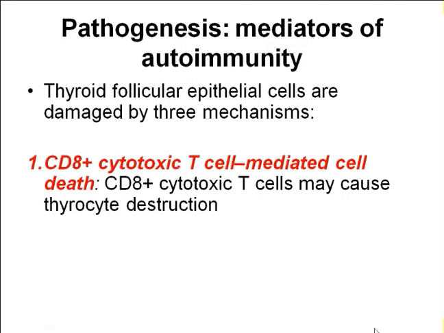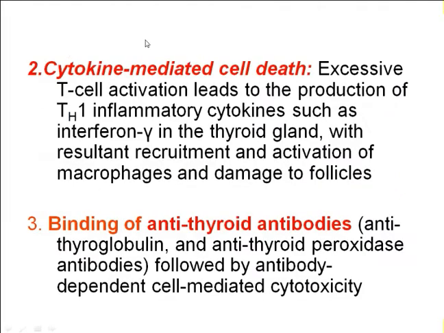When you talk about the pathogenesis, where these thyroid follicular cells are destroyed or depleted by the autoimmune mechanism, three mechanisms will work on it. The first one is by cytotoxic T cells. Second is by cytokines, the inflammatory mediators, and third is because of the anti-thyroid antibodies, which get bound to those cells.